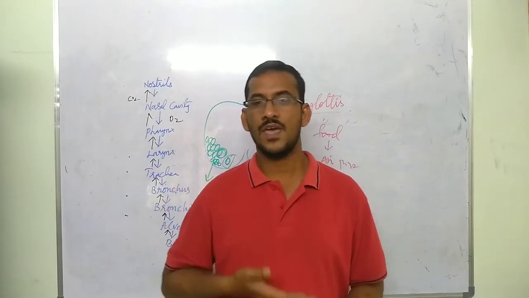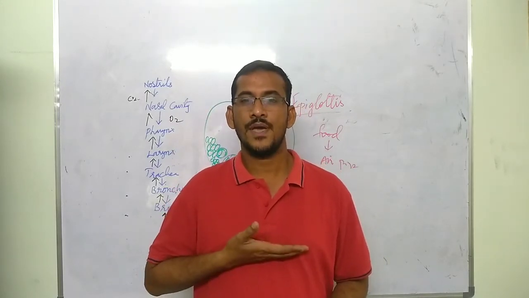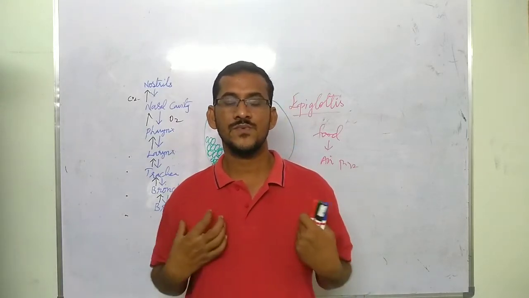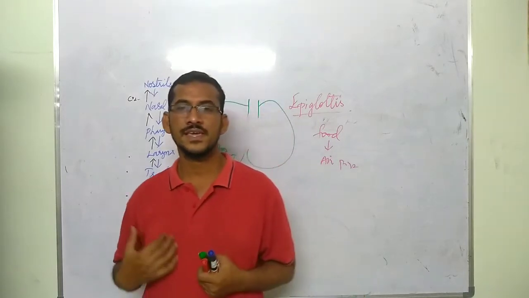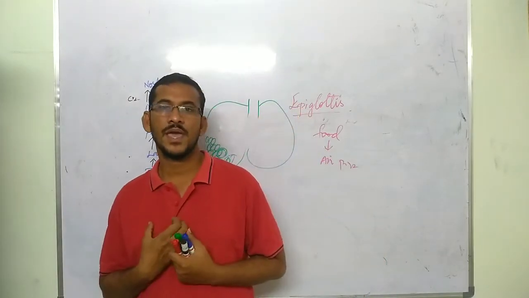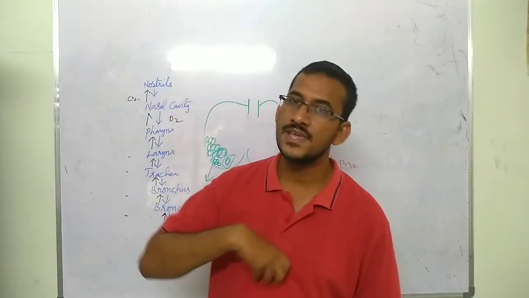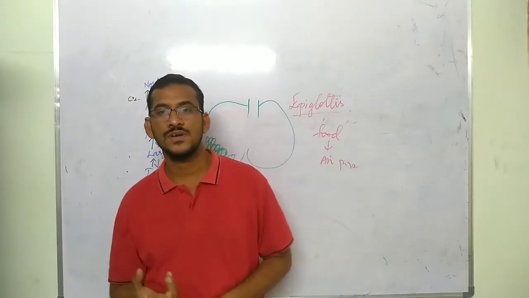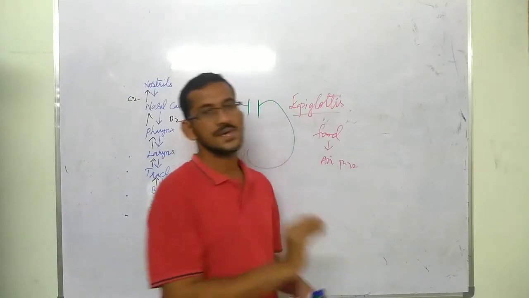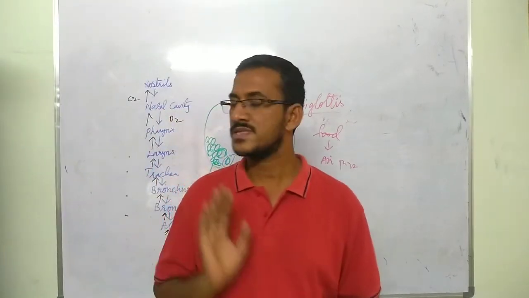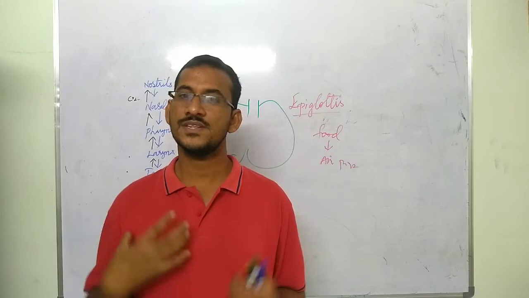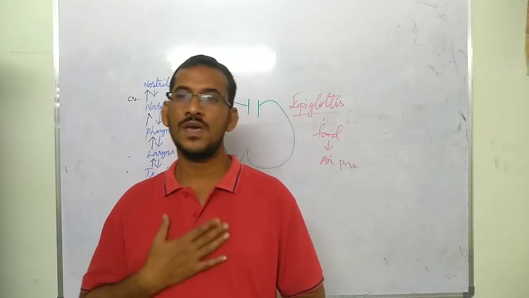Understood? And in the same way, when the diaphragm comes up and the chest wall relaxes, then what happens? When the chest wall contracts, immediately the volume of the chest cavity will decrease, thereby pressure increases inside, and the air comes out. So this is the mechanism of respiration. It is simple. The thing is how the air goes in and how the air comes out. Here the chest wall helps and the diaphragm also helps.